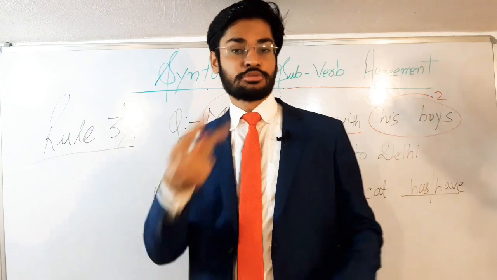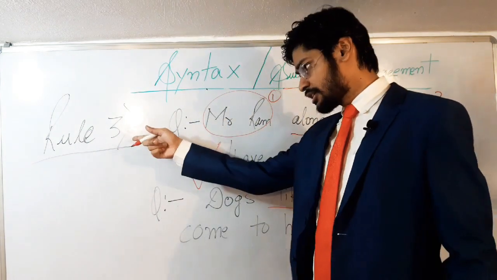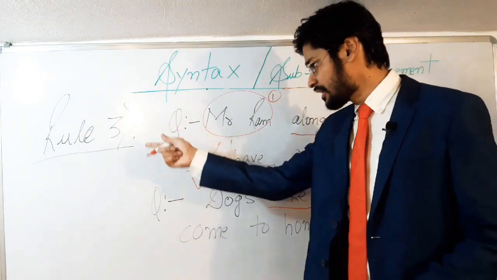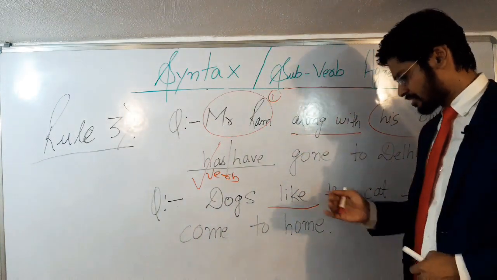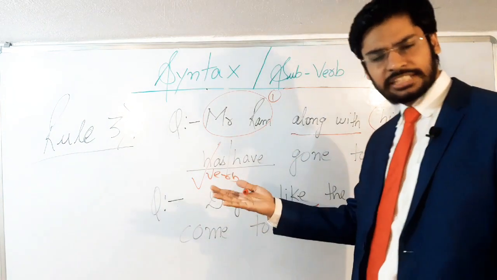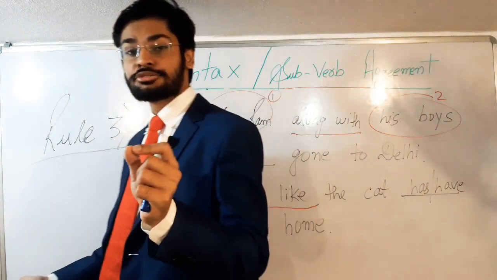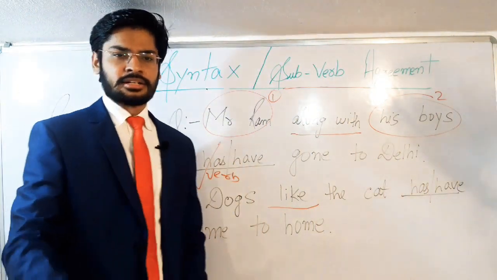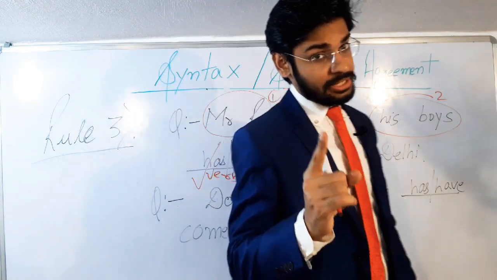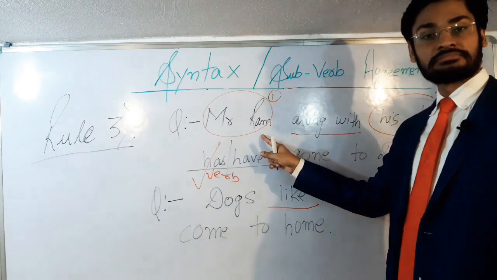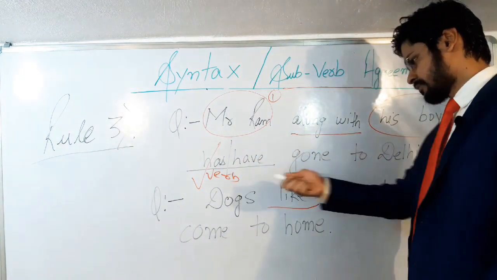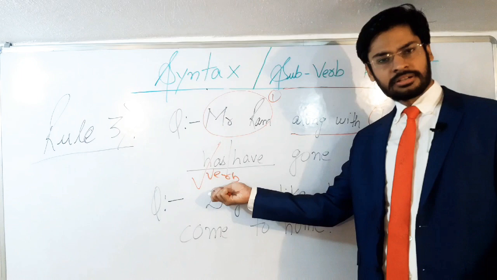But when we talk about rule number 3, we talk about these conjunctions: along with, together with, like, unlike, as well as. If these conjunctions are used, then the verb will depend on the first subject. And the first subject here is Mr. Ram, which is singular, so the correct answer is singular verb has.